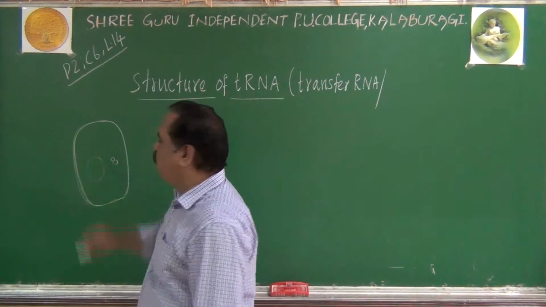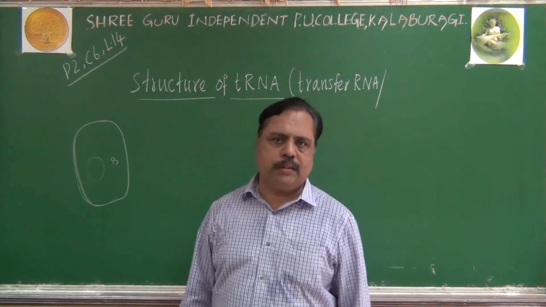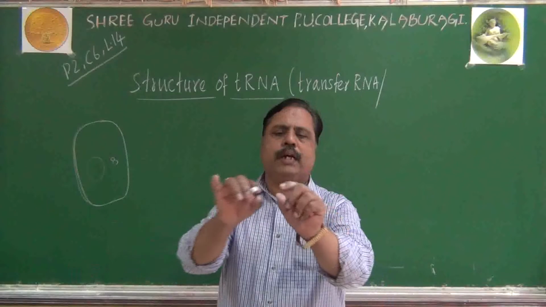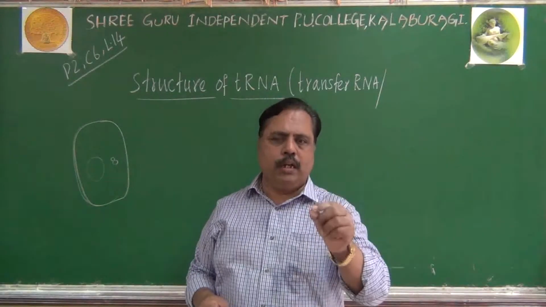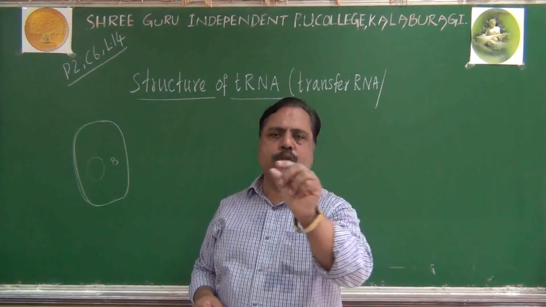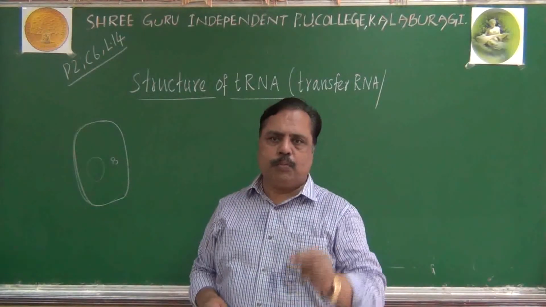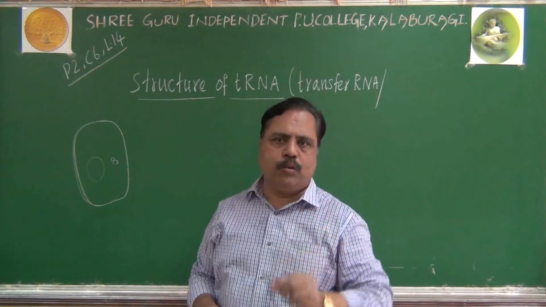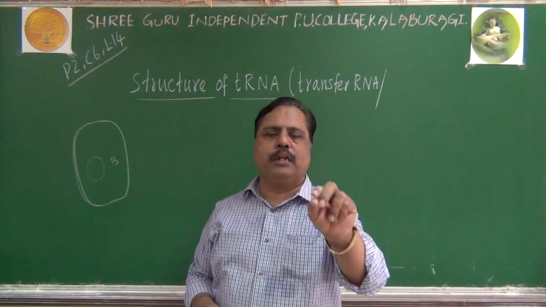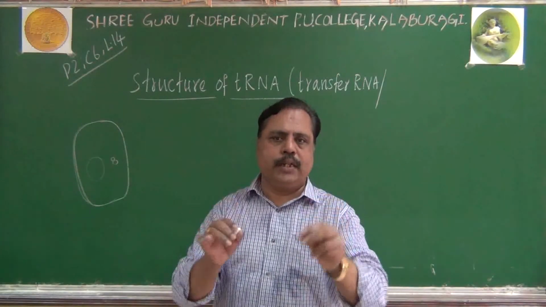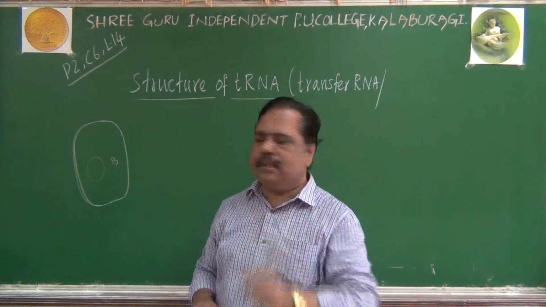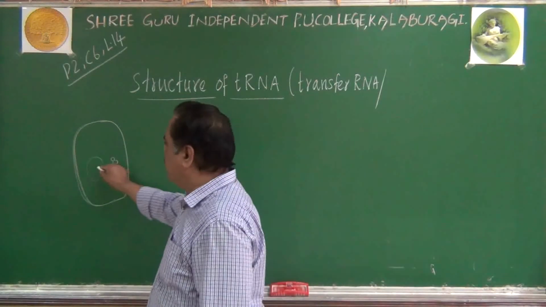mRNA has a blueprint for protein synthesis. Blueprint means it will have a message to tell which amino acid should be placed where. Suppose you want to get normal hemoglobin, the 6th position should contain glutamic acid, like that it will tell. That blueprint is given by mRNA.